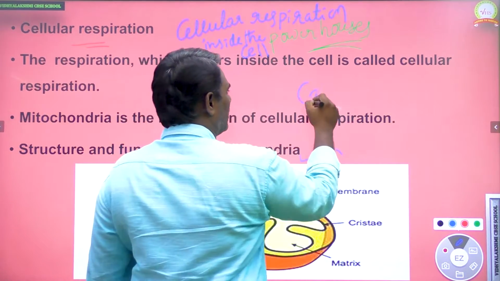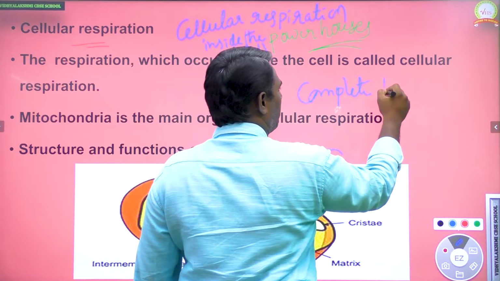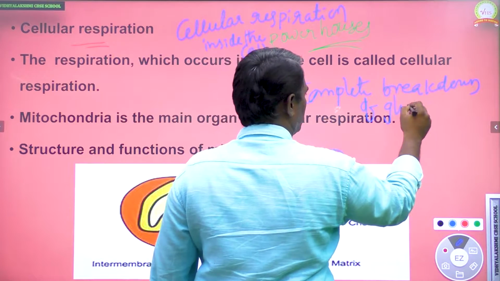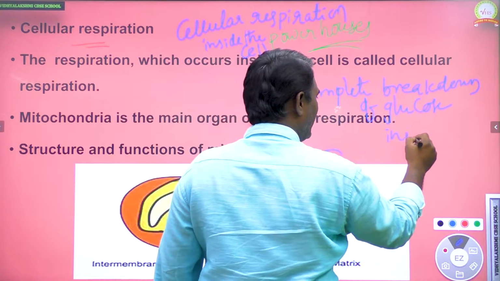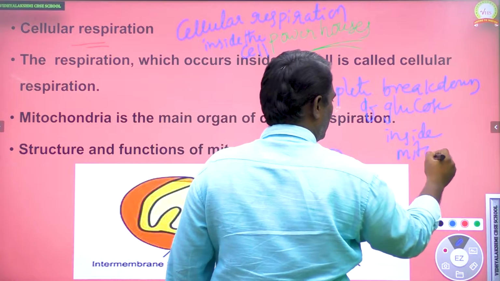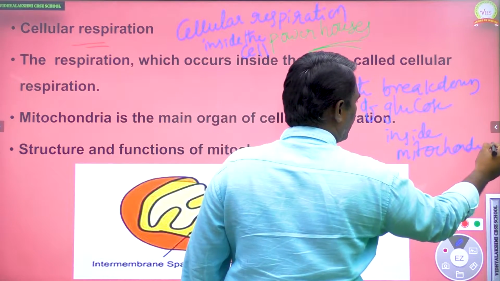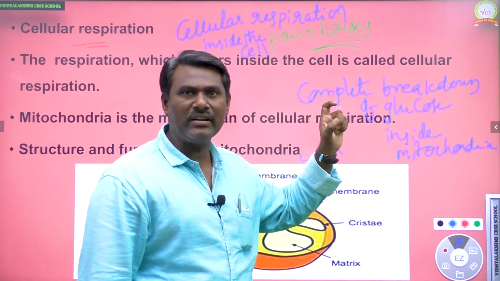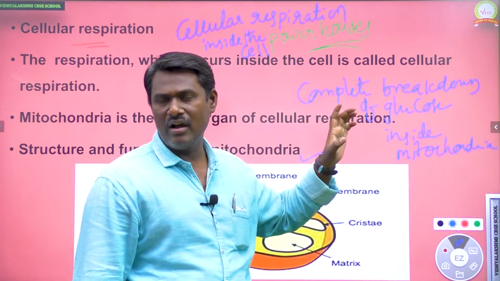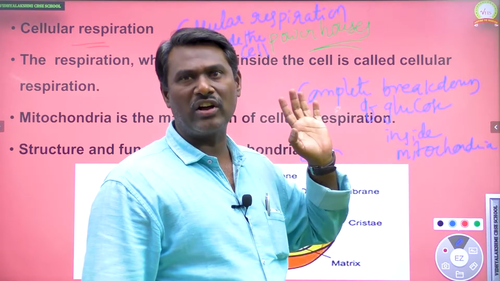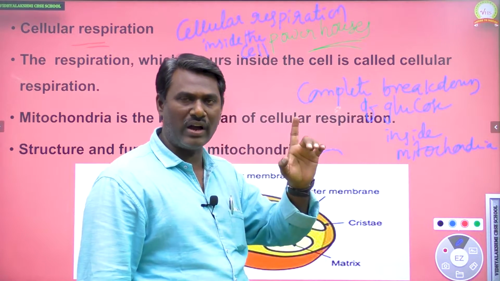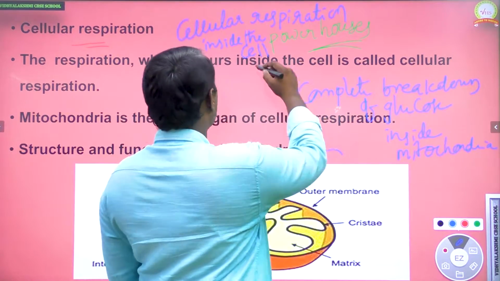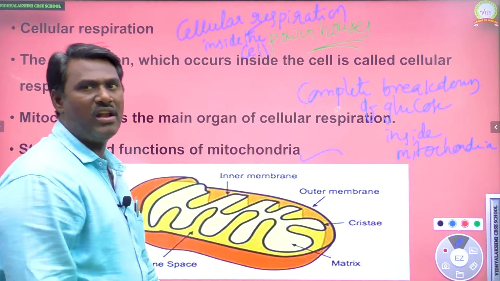Because complete breakdown of the glucose molecule occurs inside the mitochondria to produce energy. Here the complete oxidation occurs in mitochondria in the presence of oxygen. That's what we call aerobic respiration. So that's how energy is released by mitochondria. Mitochondria is called the powerhouse of the cell, and it is involved in cellular respiration.